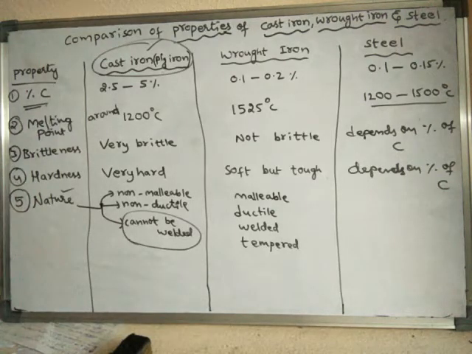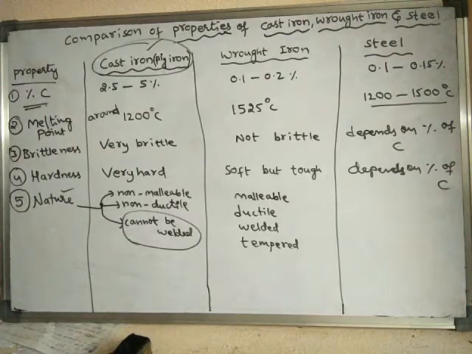It is nothing but the process of slowly cooling molten iron, around 4 to 5 hours, so that the material will get improved properties.